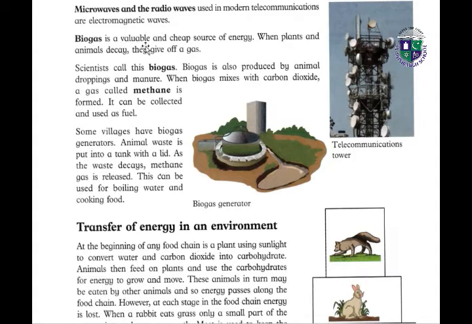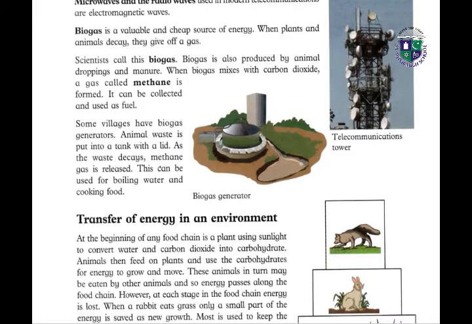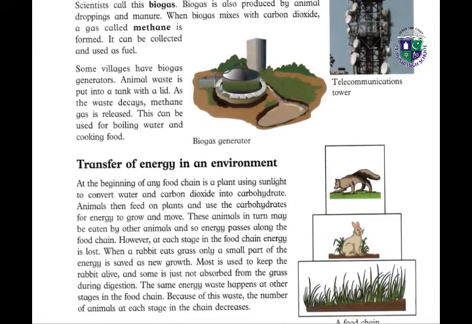Biogas is also a valuable and cheap source of energy. When plants and animals decay, they give off a gas. Scientists call this biogas. Biogas is also produced by animal droppings and manure. When biogas mixes with carbon dioxide, a gas called methane is formed. It can be controlled and used as fuel.